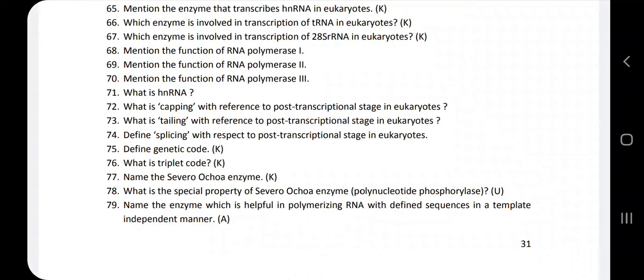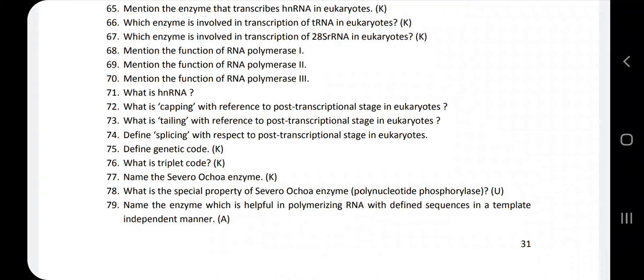Next, 72nd question, what is capping with reference to the post-transcriptional stage in eukaryotes? In the eukaryotes, once the transcription is completed, the matured mRNA is not formed immediately.